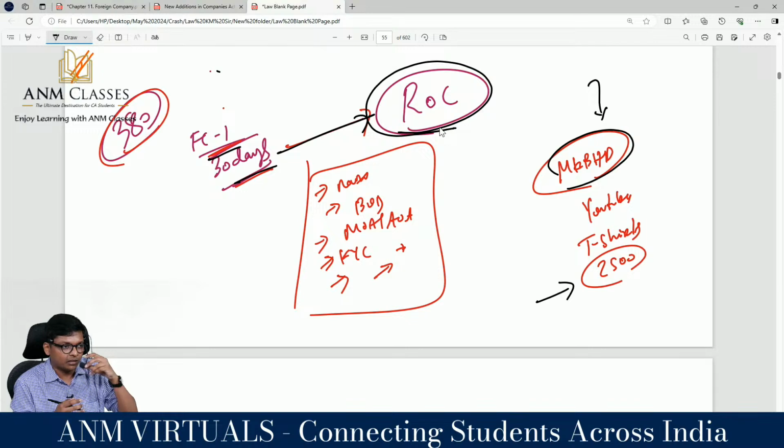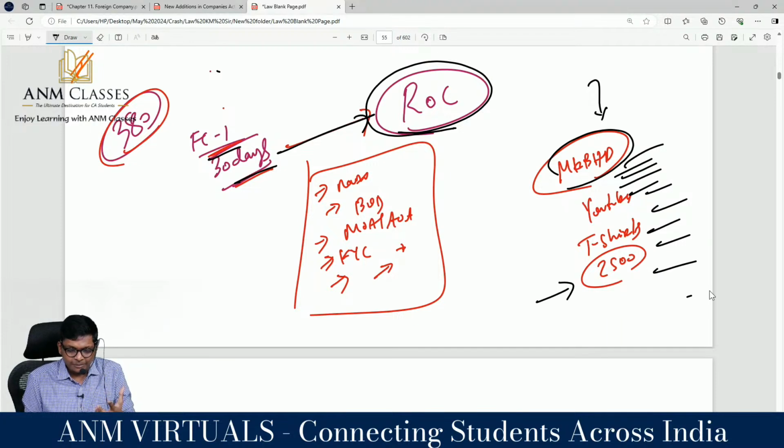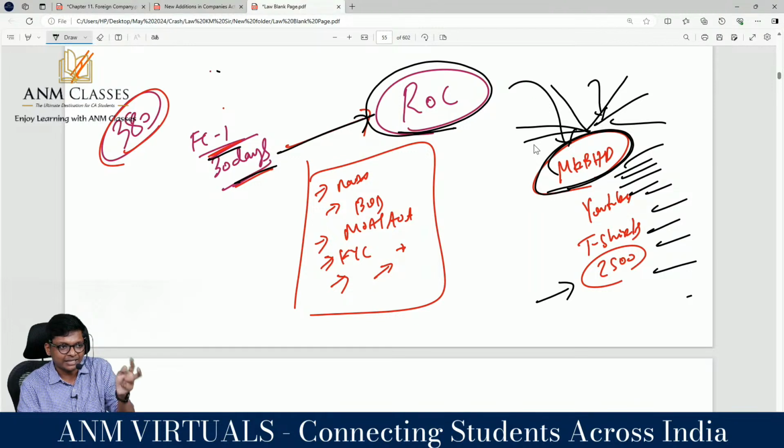For that only we have FEMA. Regular, consistent business: if he is selling so much here, then someday if ROC finds out, they will send him a notice. Are you following, guys? So what he has to do is be more cautious. Whichever countries he is selling in, he should try to understand the law in that country and be compliant. Are you getting it? Is Bharatwaj's doubt clear?